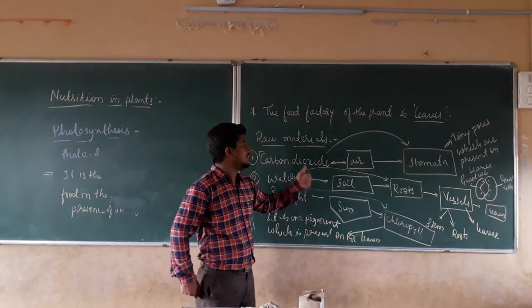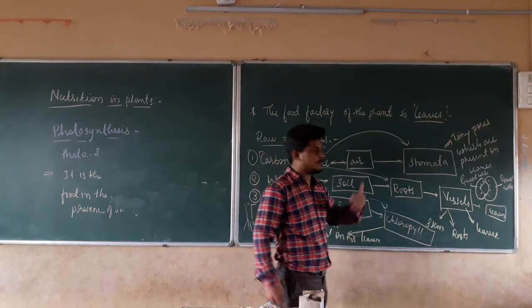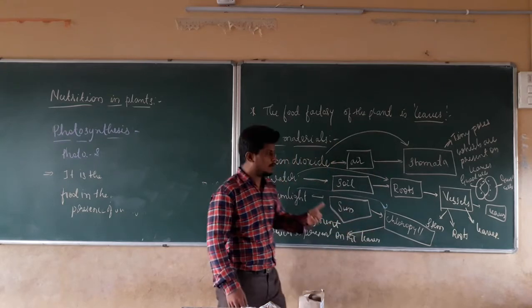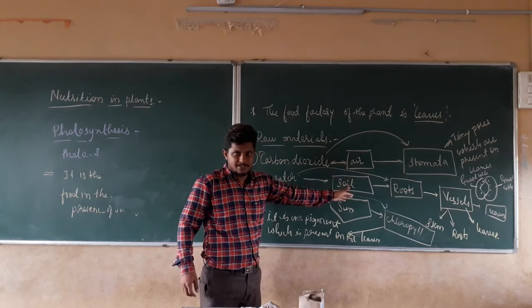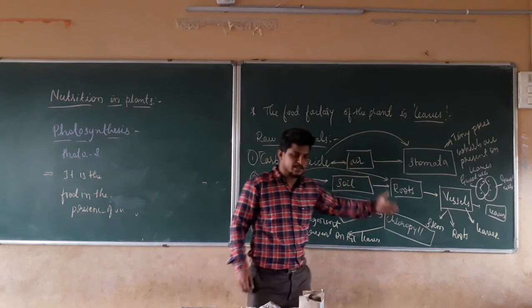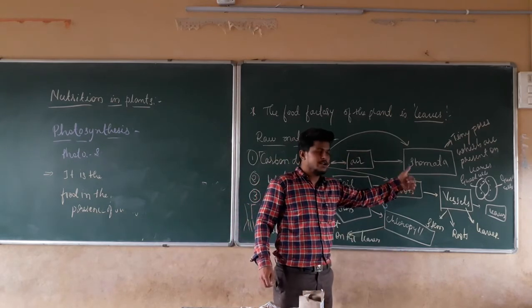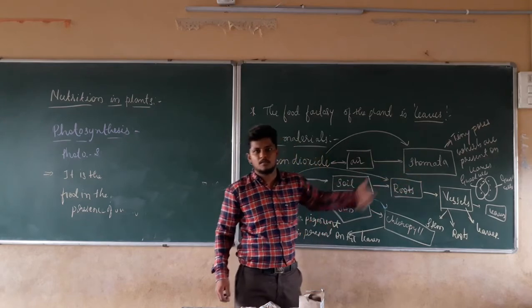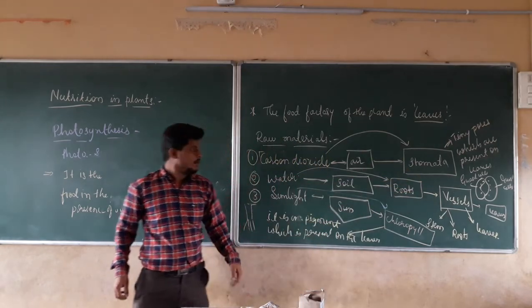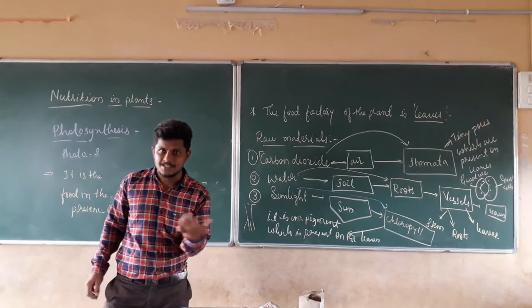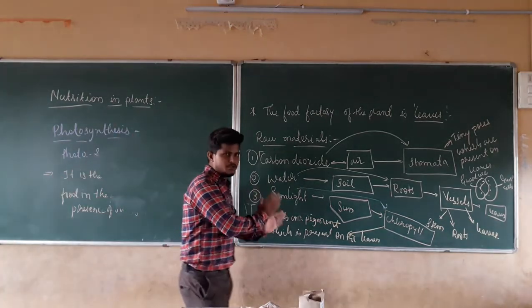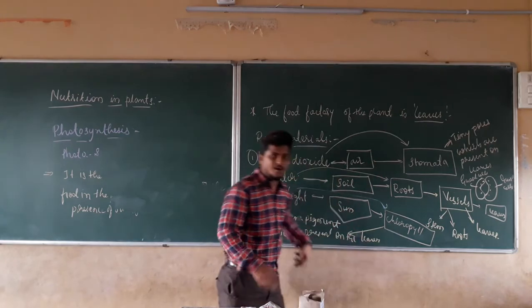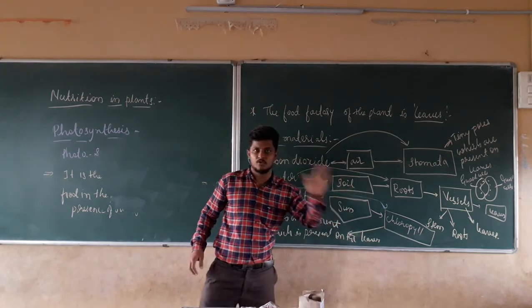These are the raw materials. Where the plants are going to get those raw materials was discussed here, as well as how they are going to enter into the plant so that the plants can prepare their own food. We are going to discuss photosynthesis in detail in the next class. Up to that point, please remember all these things. All these things are important for discussing that topic.